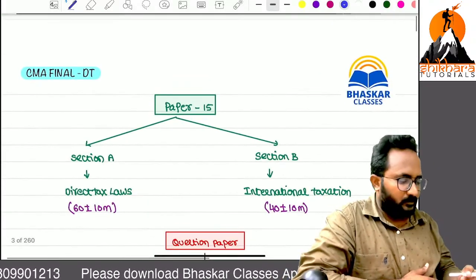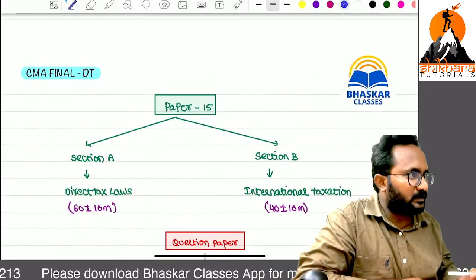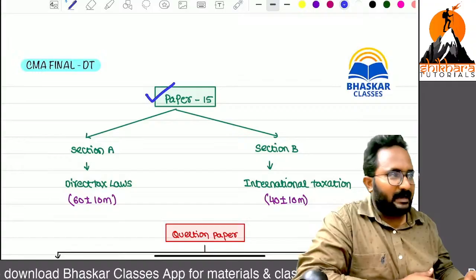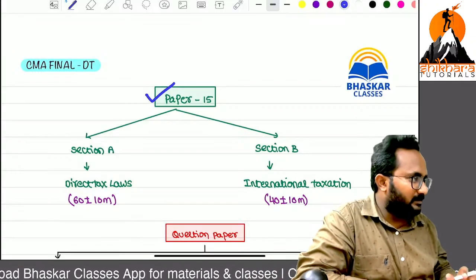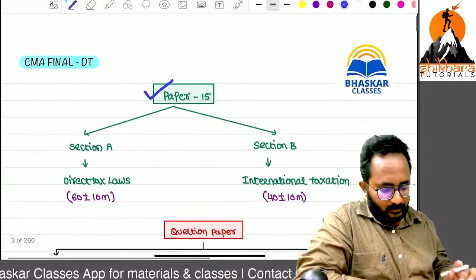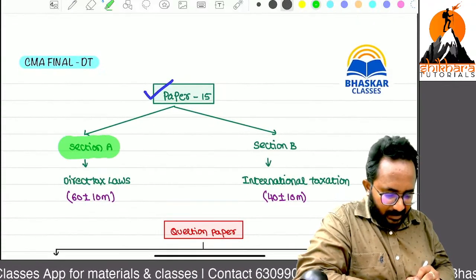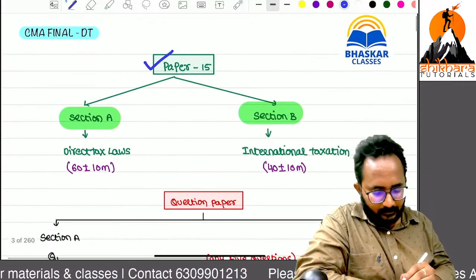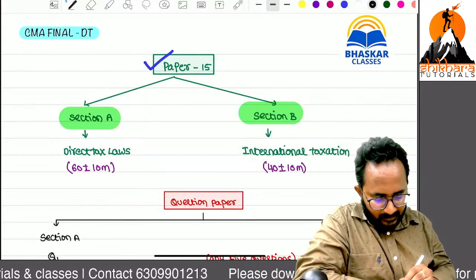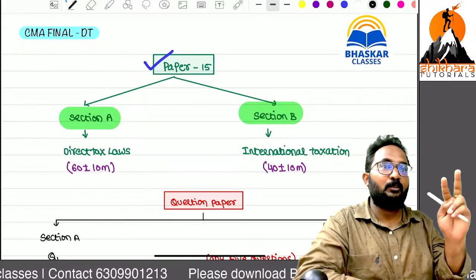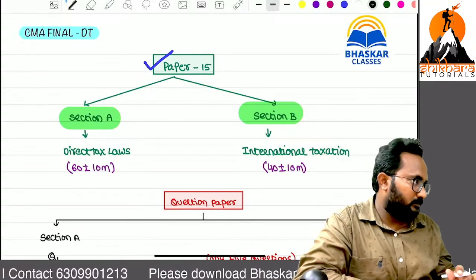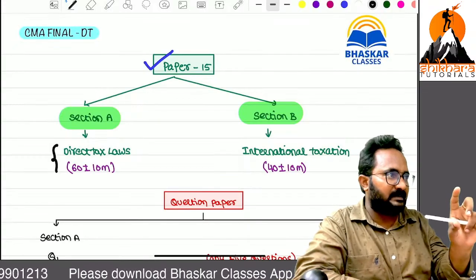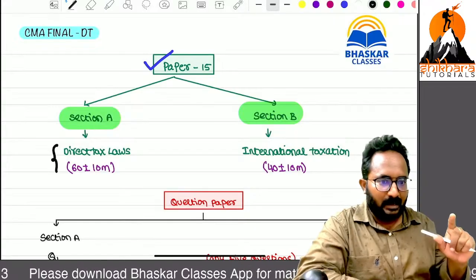I think we have started the regular batch for the December 2025 examinations. Paper number 15, Direct Taxation and International Taxation. In this we have two parts, Section A and Section B. Section A is exclusive direct tax laws, that is the Income Tax Act 1961, and we have one more act, the Black Money Act. So in direct tax laws we have two laws: the first is the Income Tax Act 1961, the second is the Black Money Act.